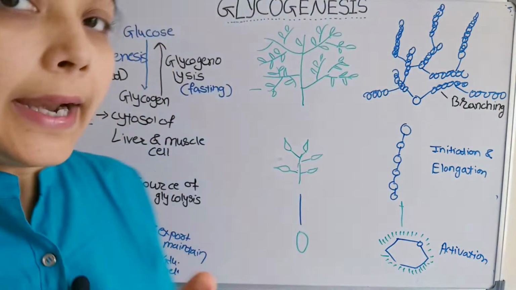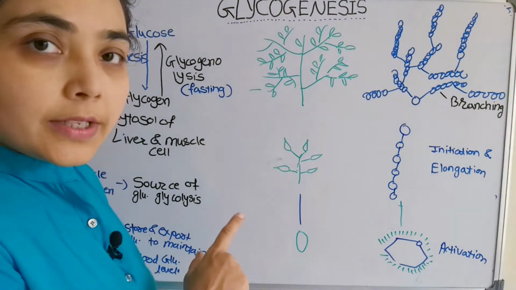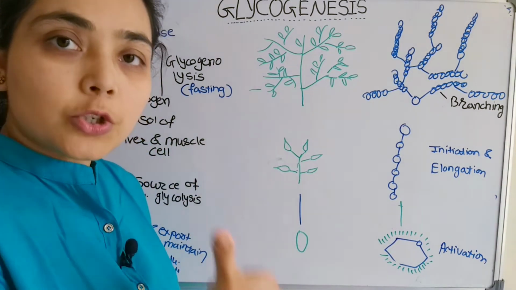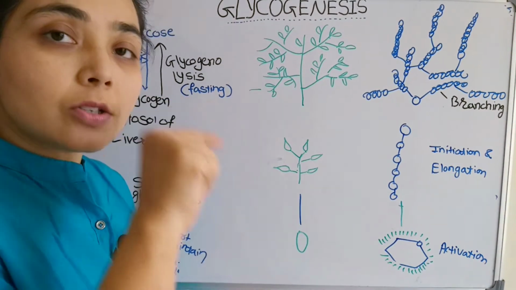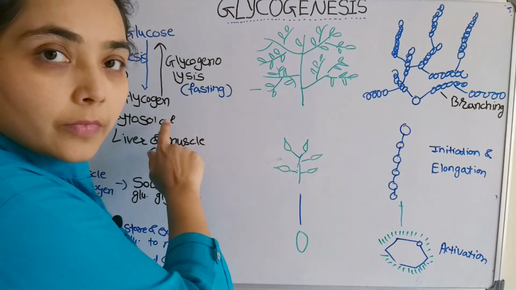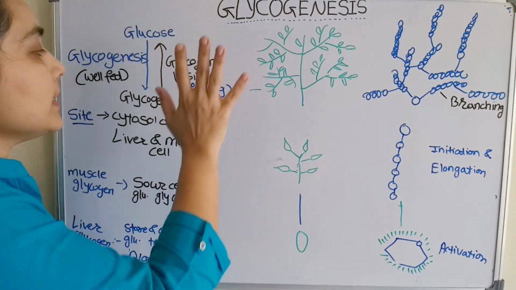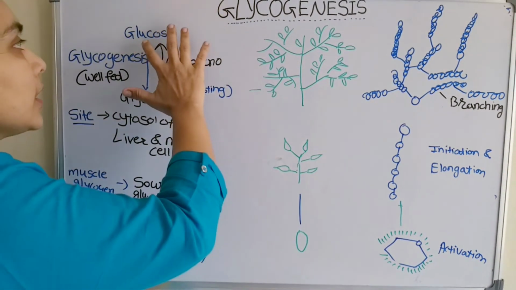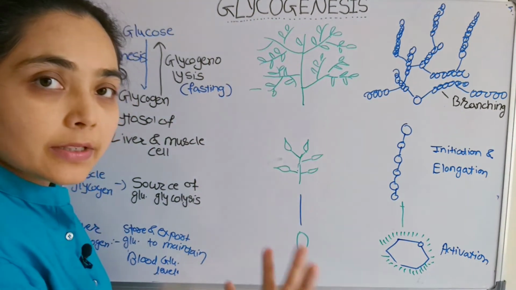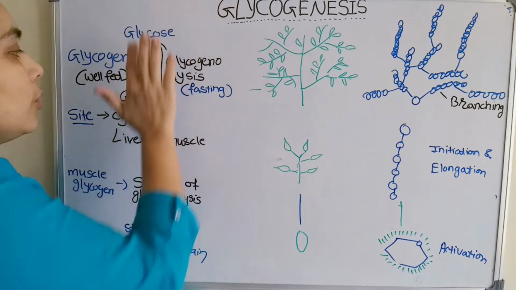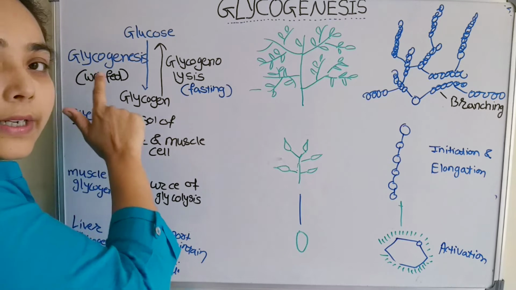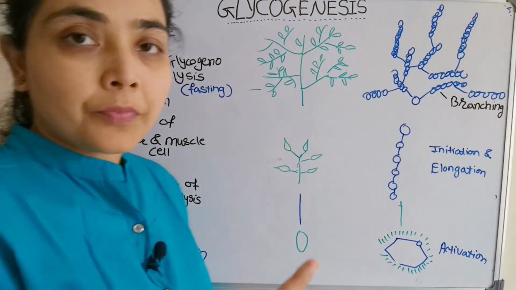Okay, and the site of glycogenesis is the cytosol. We know the tissues are liver tissue and muscle tissue, but in the muscle cells or the liver cells, glycogenesis takes place in the cytosol. I hope you are clear. So we can summarize this as the conversion of glucose to glycogen. Glucose is a single molecule. When it is converted to a polymer, that conversion of glucose to glycogen is known as glycogenesis, and it takes place in the well-fed state.